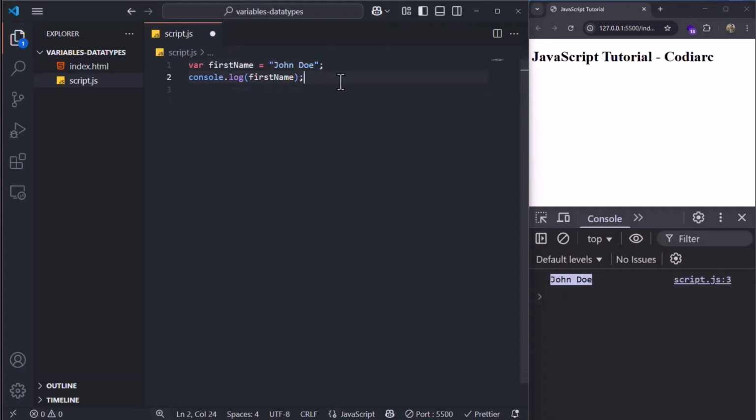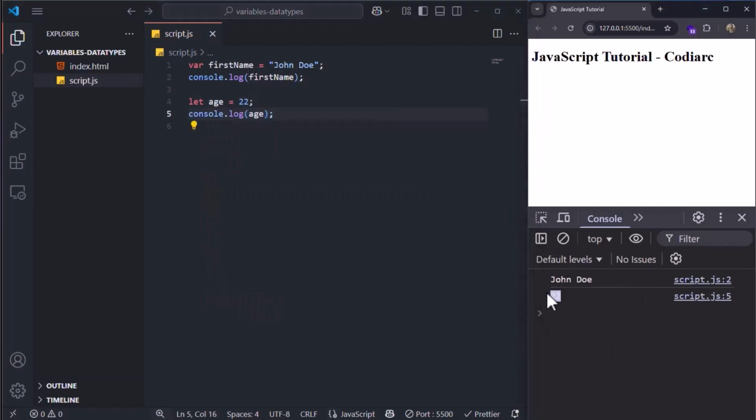If I say let age, and if I assign it to 22, if I console.log age, you see number 22 right here.